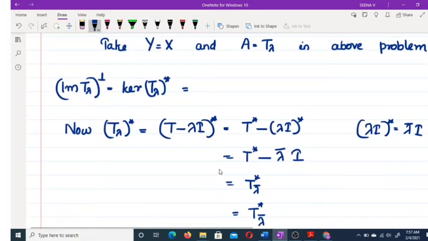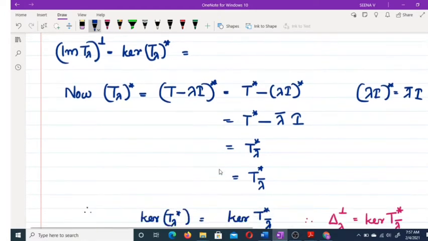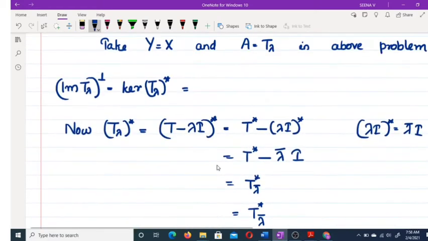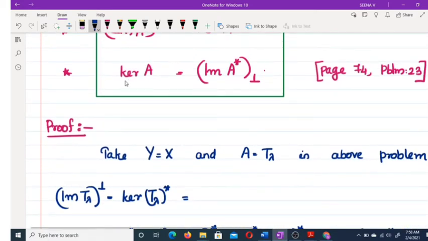Kernel. So, image of T lambda perp is equal to, what is image of T lambda? Image of T lambda is delta lambda perp, which is equal to kernel T star lambda conjugate. Okay, this is our first result. Now apply this to the next result.